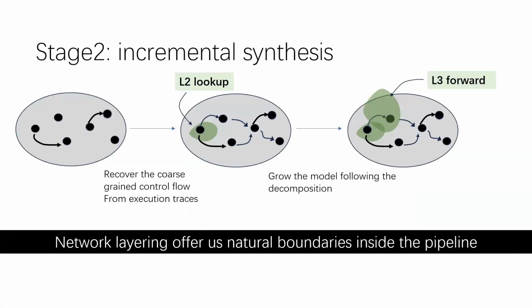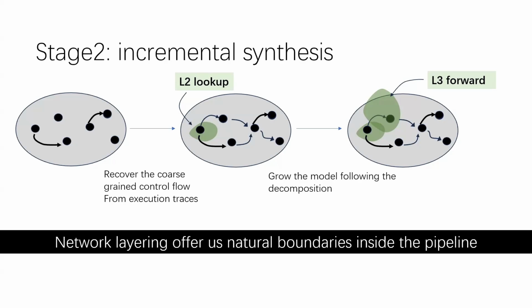The central design choice in incremental synthesis is the unit of growth. Adding a very small component, such as a parser rule, may not change any externally visible output, so the hardware cannot tell us whether it is correct. Lumen instead adds a small observable slice, which is enough parsing and match-action logic to create a new packet outcome. In this example, the model first captures coarse control flow, then adds L2 lookup, followed by L3 forwarding after its dependency is available.